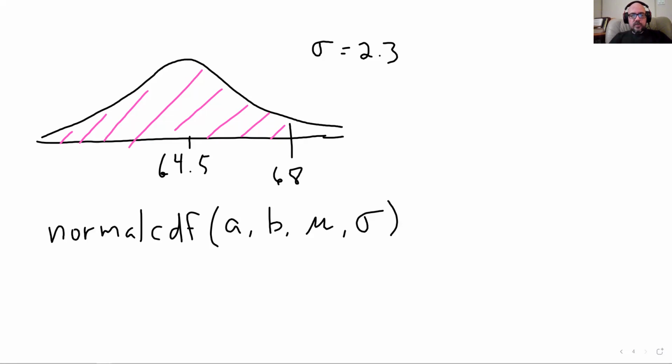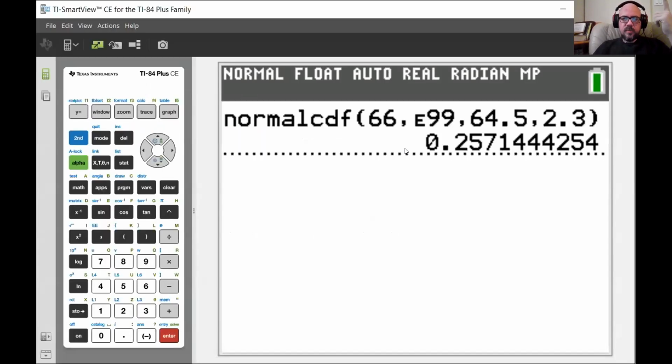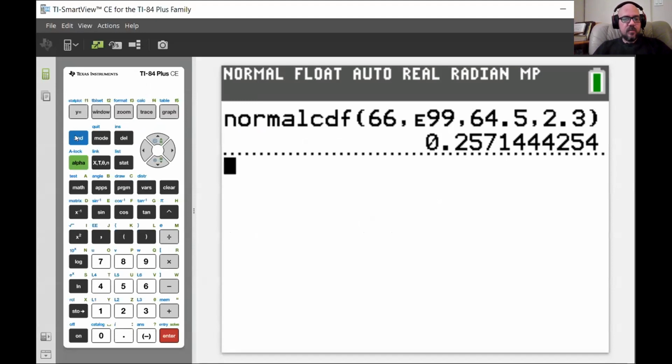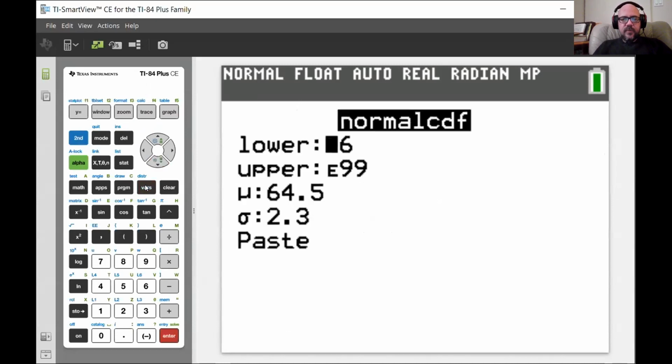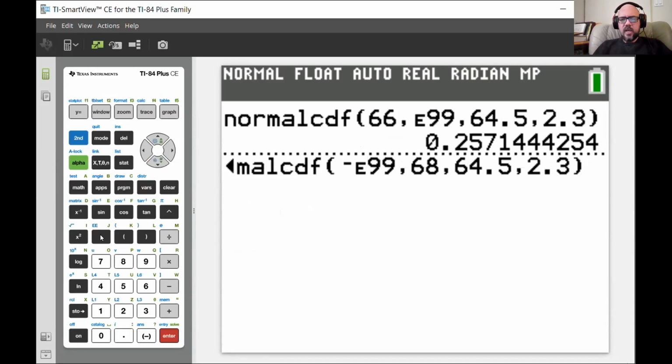But I do like it when students are thinking, well, wait a minute, if this is supposed to represent the height of a person, I can't have negative infinity, right? That's not a height. So anyway, let's do it and see how it works. I'm going to go to bars and normal CDF. Now my left edge, the left edge of the area I'm looking for, I said it was at negative infinity, so let's put that in. I'm going to put in E99, negative infinity, and it goes up to 68 inches. And the mean and standard deviation are the same as the distribution. Paste that in, get some big number.